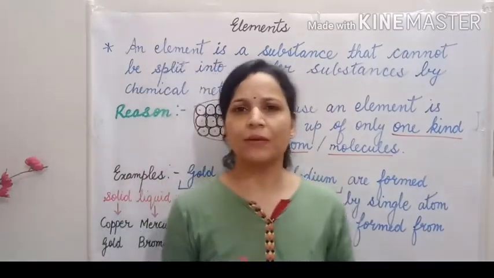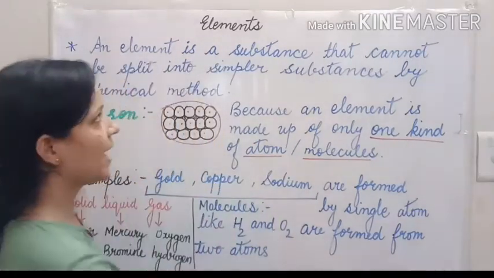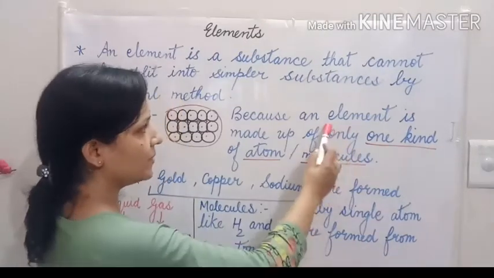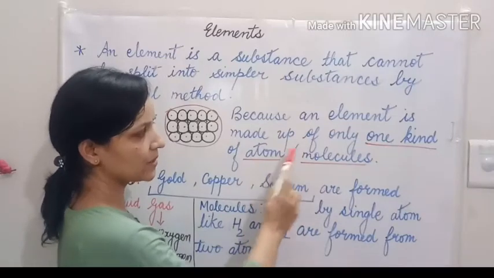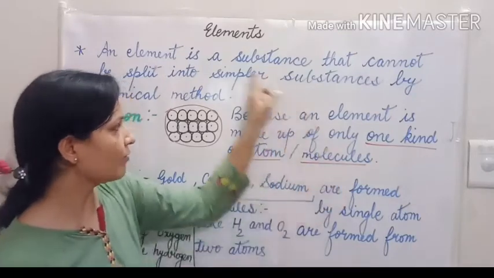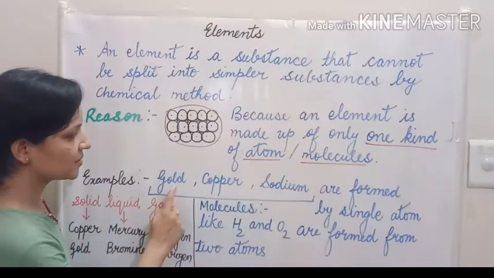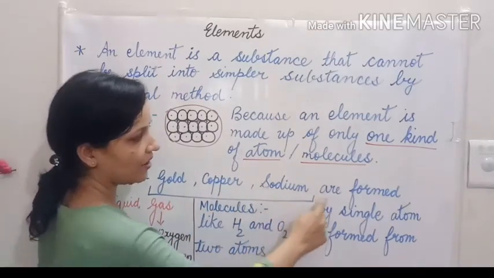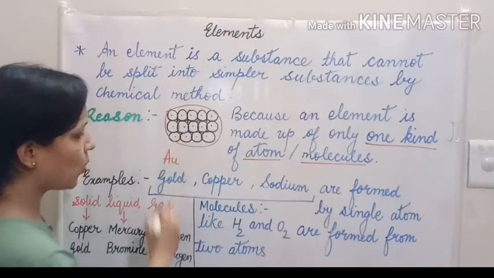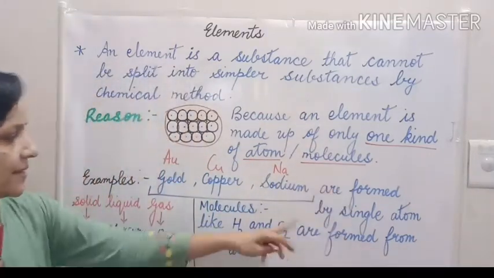So there is neither proportion nor random mixing of substances. So we can say elements are the basic form of all materials. An element is made up of only one kind of atoms and molecules. Two or more atoms combine to form molecules of that element. Okay? Elements such as gold, copper, and sodium are formed by a single atom.